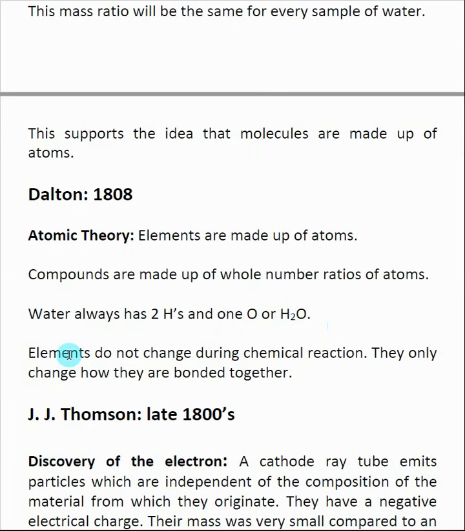Also, this really came to the idea that elements don't change during chemical reactions. They only change how they're bonded. So once again, we put a hydrogen in, we get a hydrogen out. If we put a hydrogen in as a reactant, we're going to get a hydrogen out as a product. How that hydrogen is bonded and what it's bonded to, that can change.